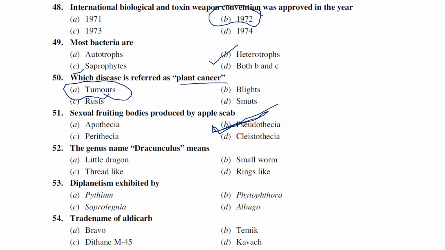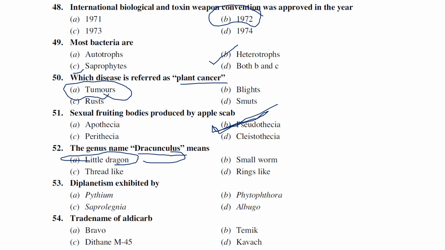The name Dracunculus means little dragon, small worm, thread-like ringworm. It is actually related to little dragon, right? Dracunculus is more related to nematodes.